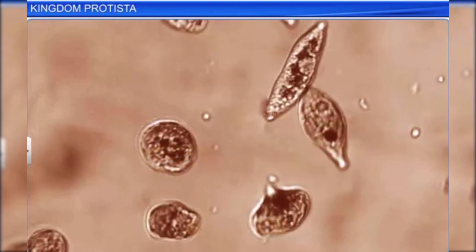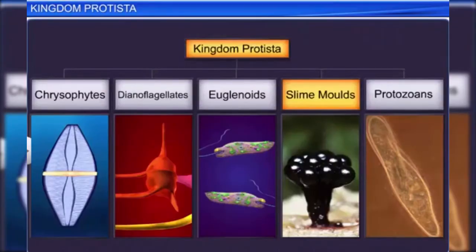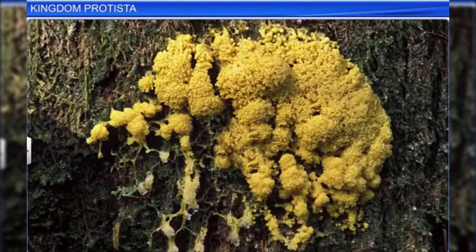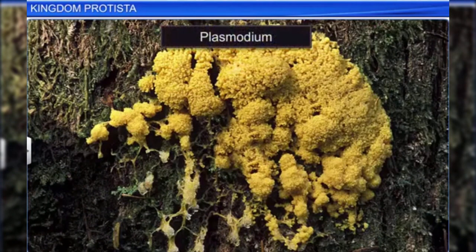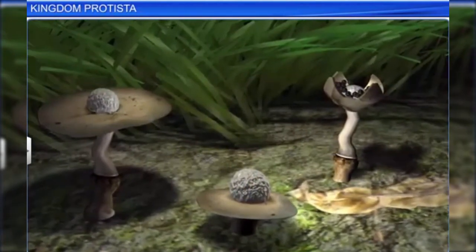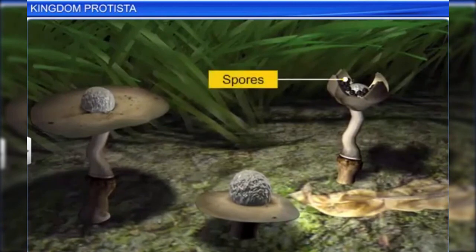However, they behave as heterotrophs in the absence of sunlight. Slime molds are saprophytic protists, that is, they live on dead organic matter. They form a huge aggregation called plasmodium. However, during unfavorable conditions, this plasmodium differentiates and forms spores that possess true walls. These spores are so resistant that they can survive for years under adverse conditions.